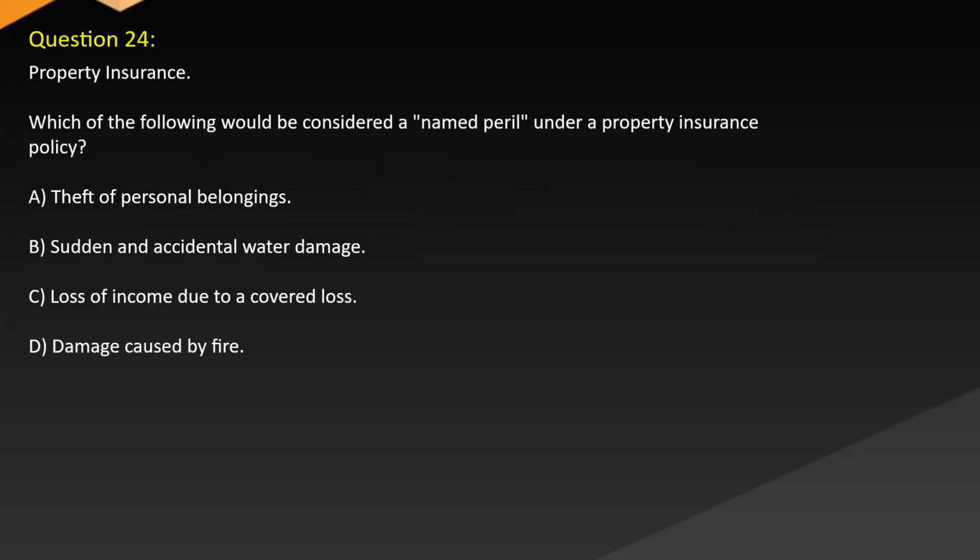Question 24. Property insurance. Which of the following would be considered a named peril under a property insurance policy? A. Theft of personal belongings. B. Sudden and accidental water damage. C. Loss of income due to a covered loss. D. Damage caused by fire.